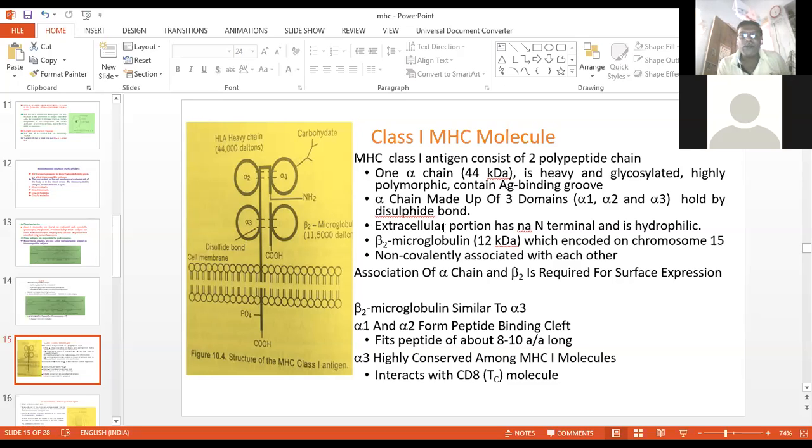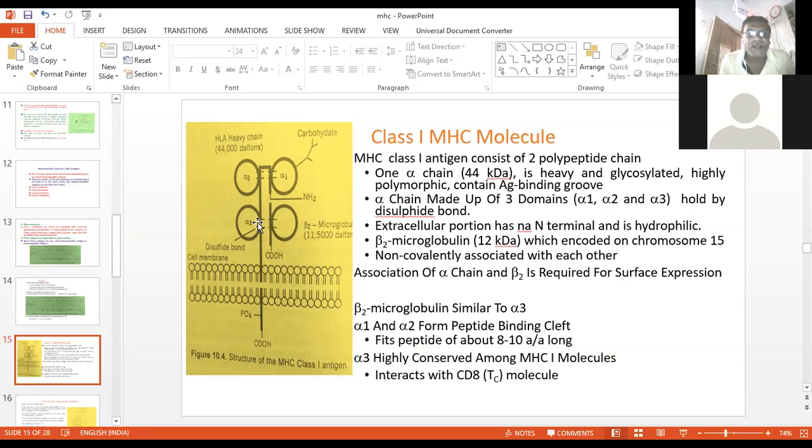Now the extracellular portion has an N terminal, known as the NH2 group, and it is hydrophobic in nature.